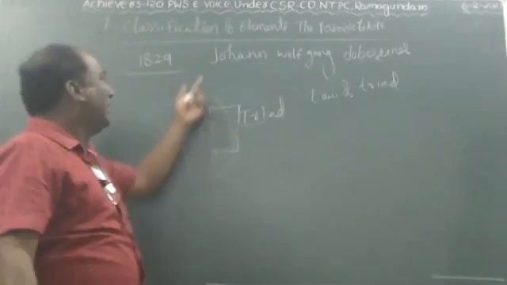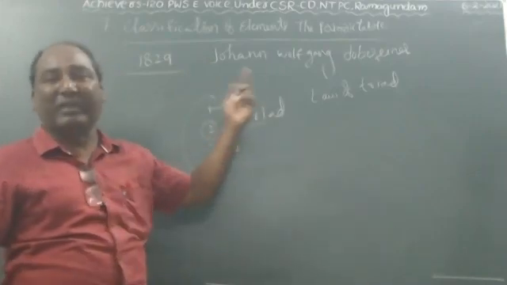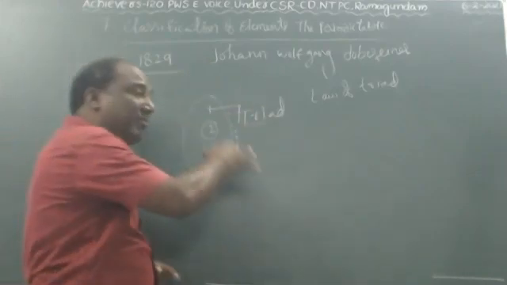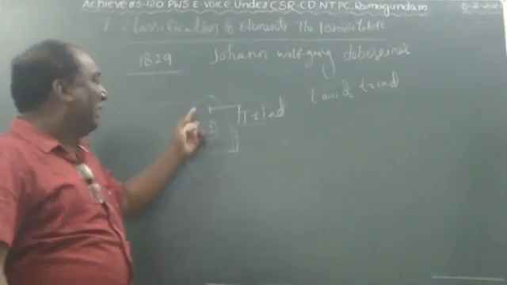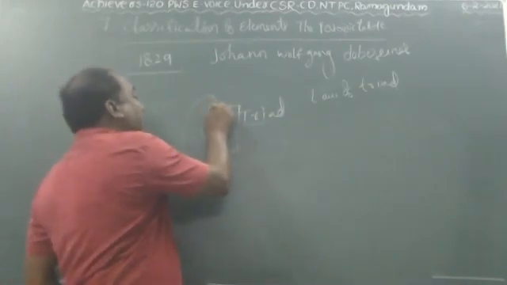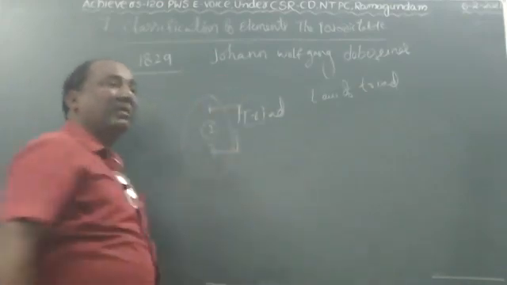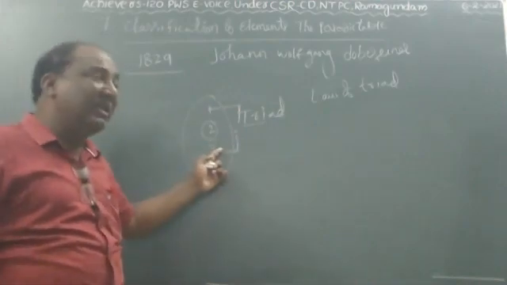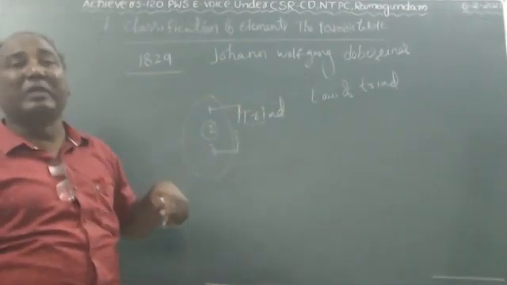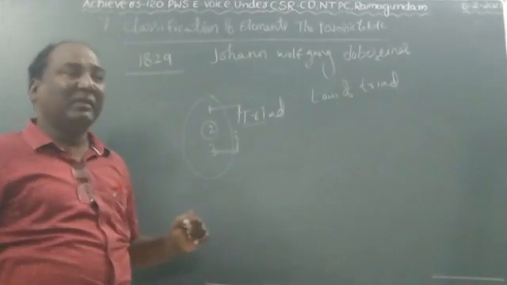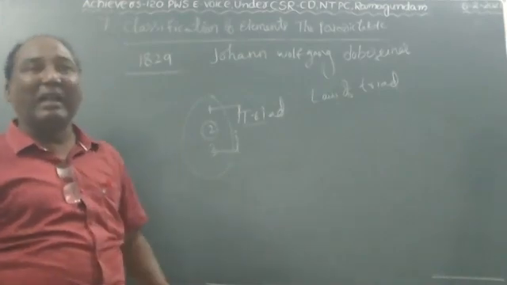This is called Döbereiner's law of triads.